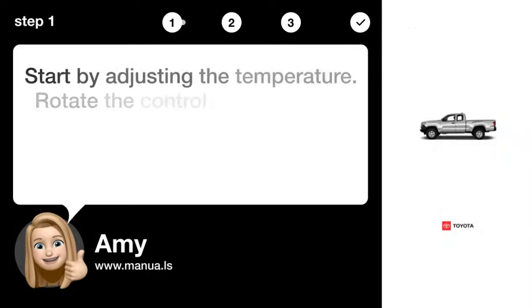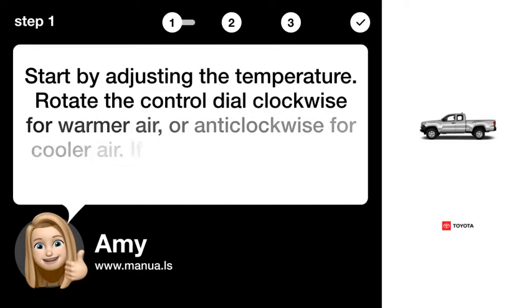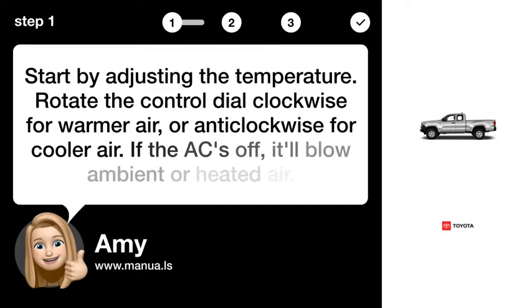Start by adjusting the temperature. Rotate the control dial clockwise for warmer air or anti-clockwise for cooler air. If the AC's off, it'll blow ambient or heated air.